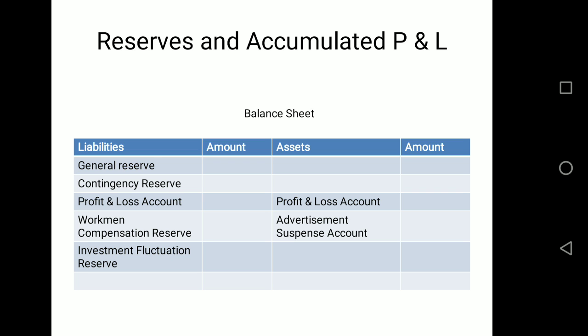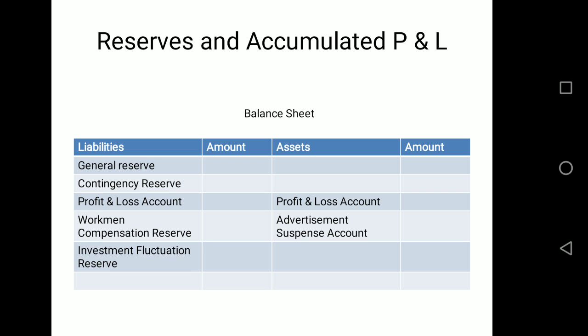The reserves we can divide into two categories: general reserve or specific reserve. The treatment also varies according to the nature of reserve, which we are going to discuss in detail in today's video. Here I have taken the normal kind of reserves which you may find in your questions.